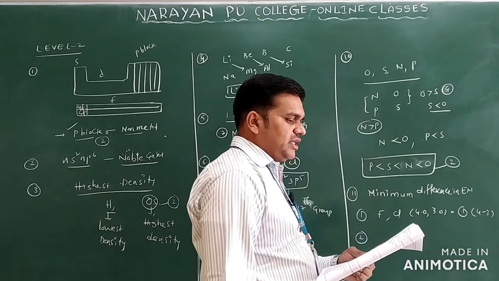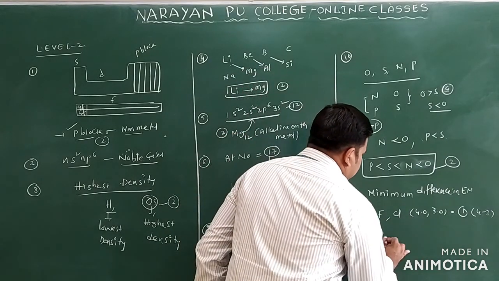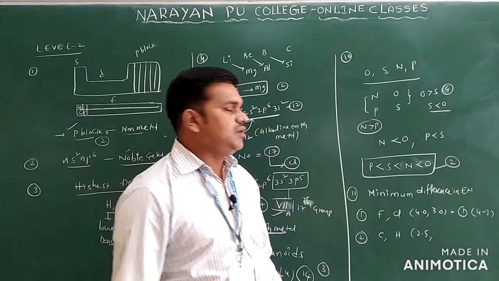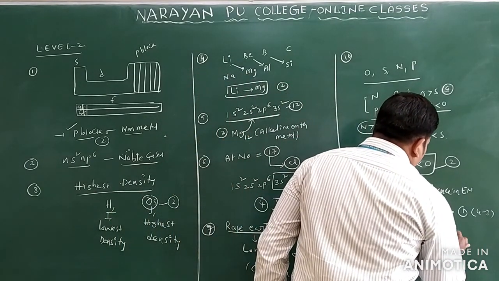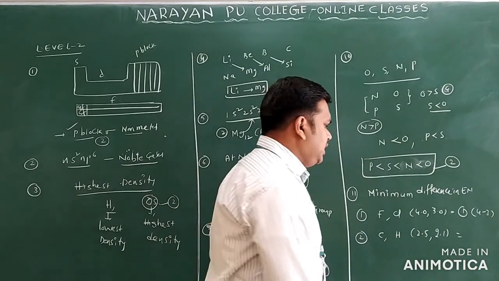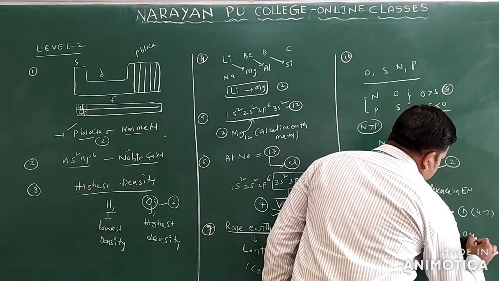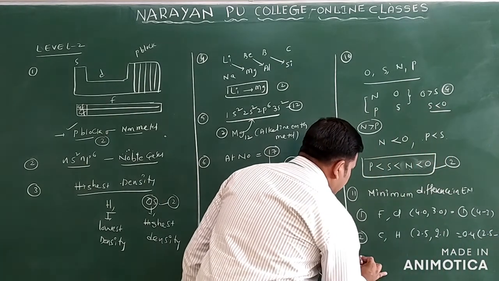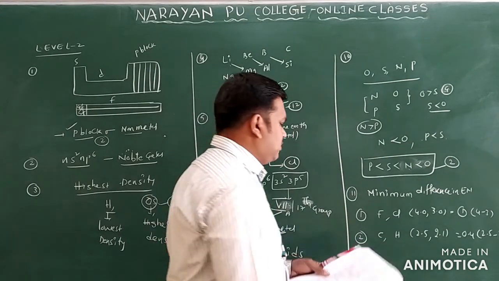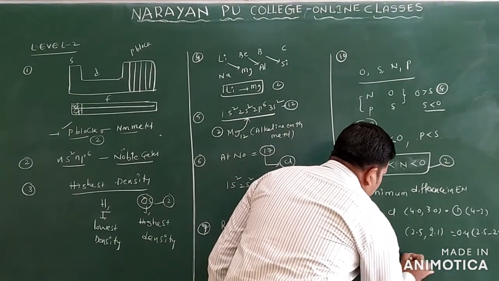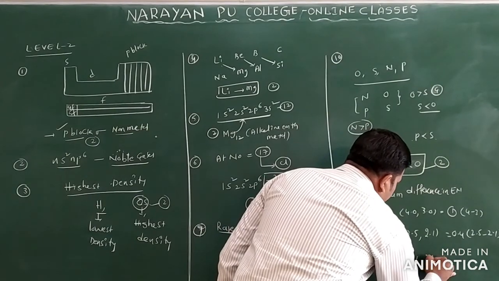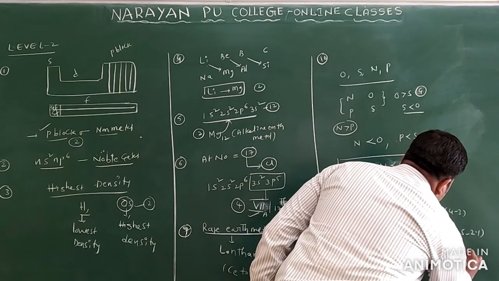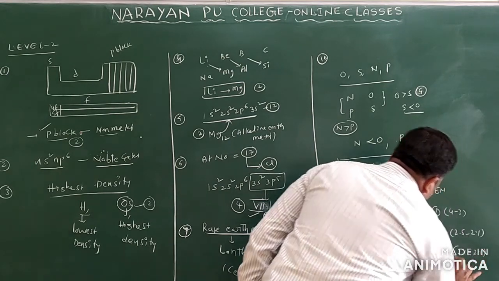Now we see the next one: carbon and hydrogen. Generally carbon electronegativity is 2.5 and hydrogen electronegativity is 2.1 only. If you take the difference, you will get 0.4, that is 2.5 minus 2.1 only. Now the third one is phosphorus and hydrogen only. Phosphorus electronegativity is 2.1 and hydrogen electronegativity is also 2.1 only. So you will get 0 only, because 2.1 minus 2.1 is 0.